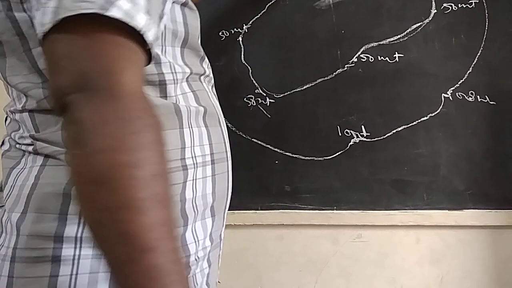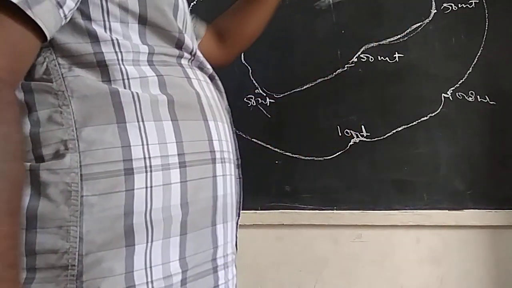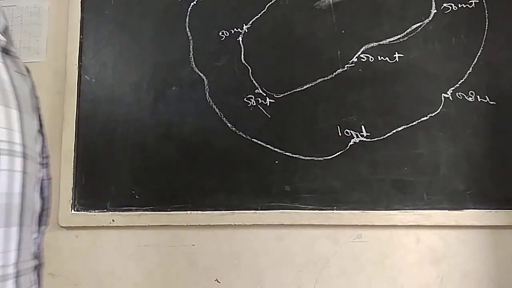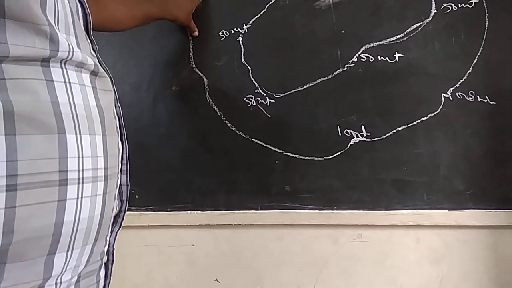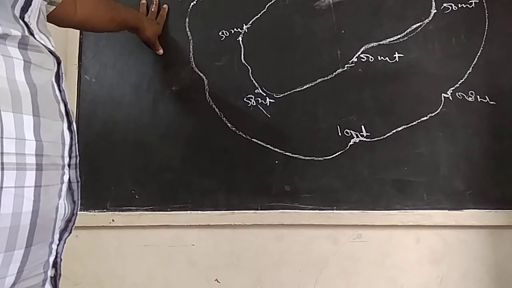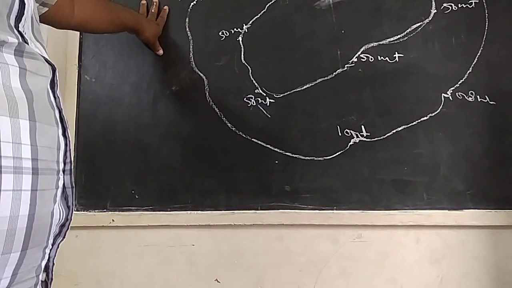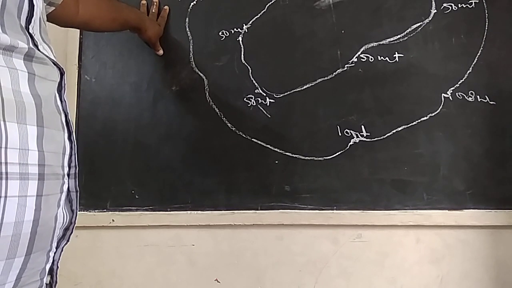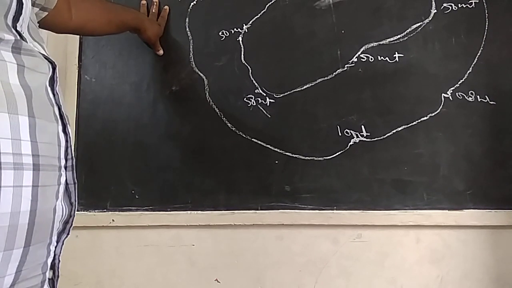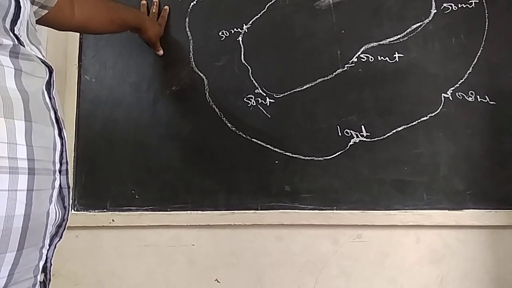So this is the 100 meters contour line. One thing I want to tell you: are these lines regular or irregular? Very good. Contour lines are irregular lines.